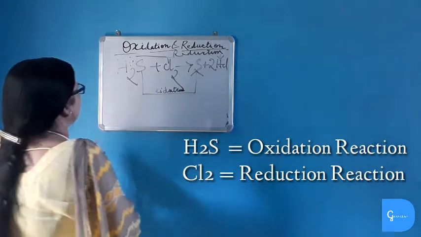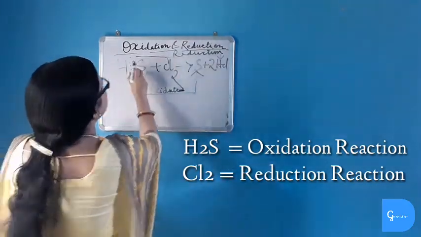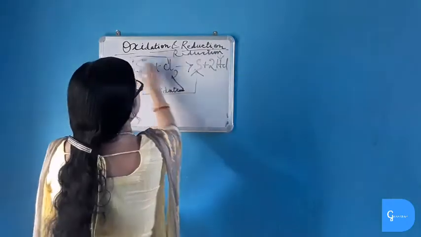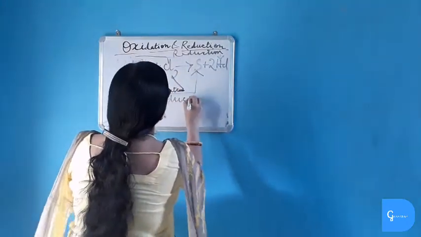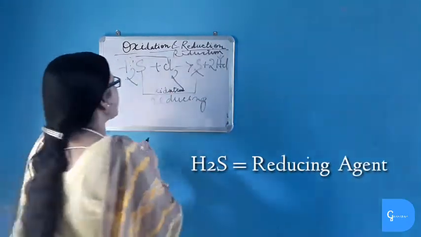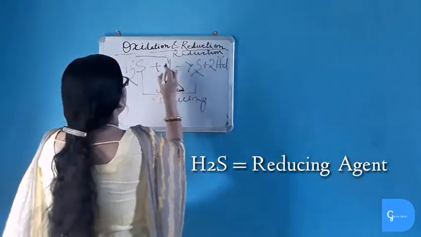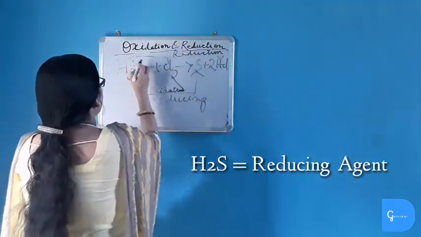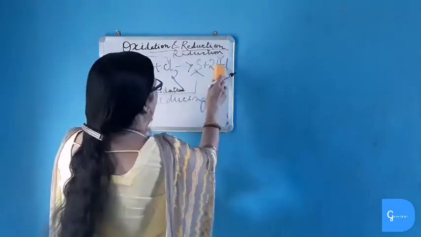Now which one is oxidizing agent? H2S, which is undergoing oxidation reaction, is reducing agent because it is giving hydrogen in the reaction. So H2S is reducing agent. And chlorine is responsible for removing hydrogen, or reacts with hydrogen to form 2HCl.